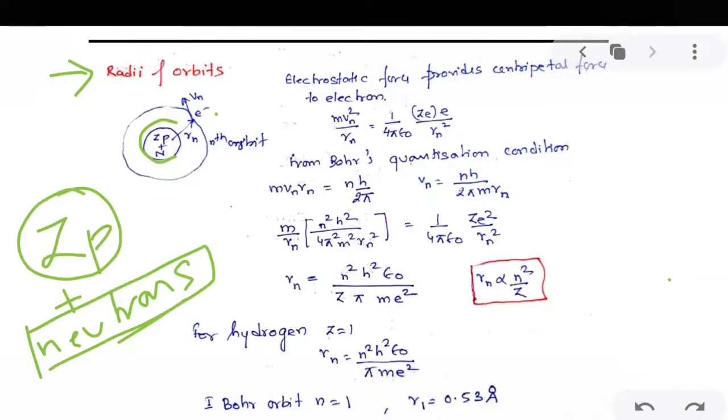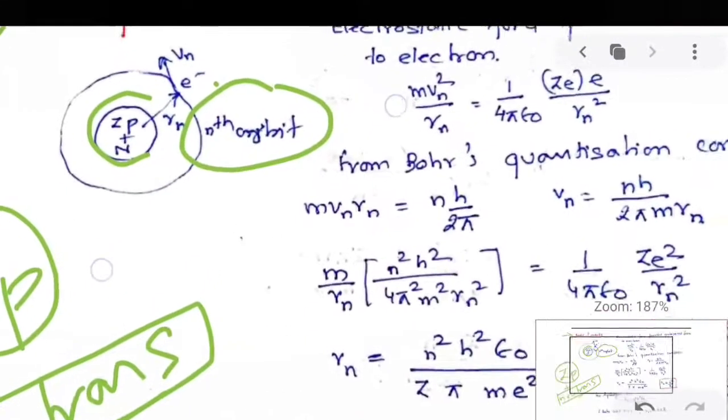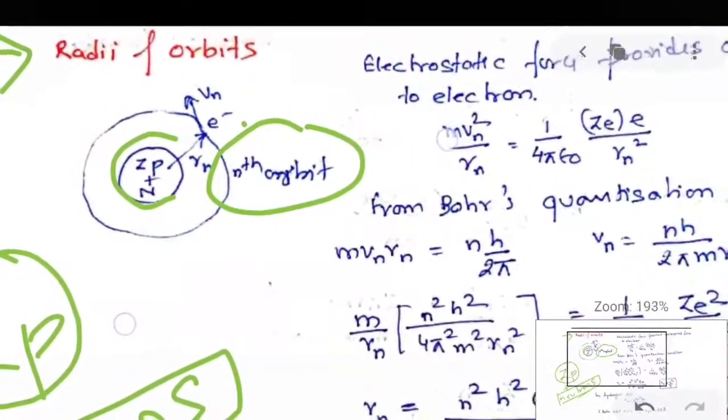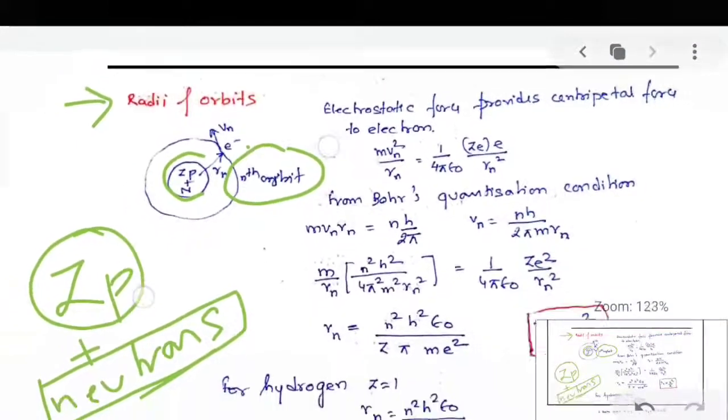And the speed is Vn. So this is the speed Vn, and this is the nth orbit. Radius is Rn and speed is Vn.